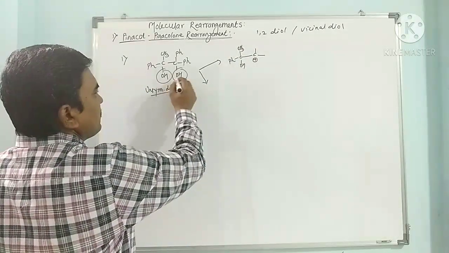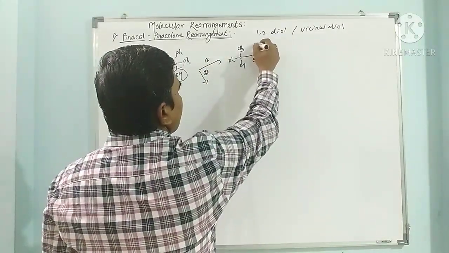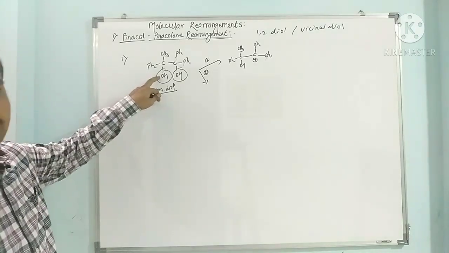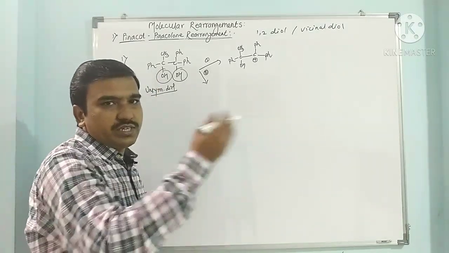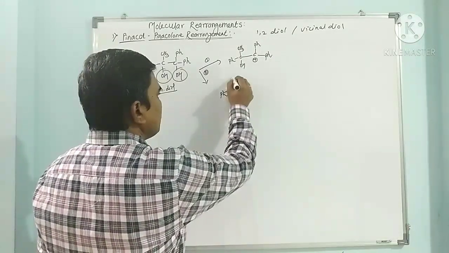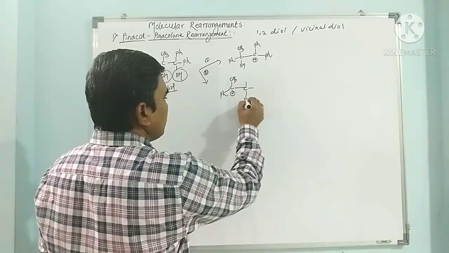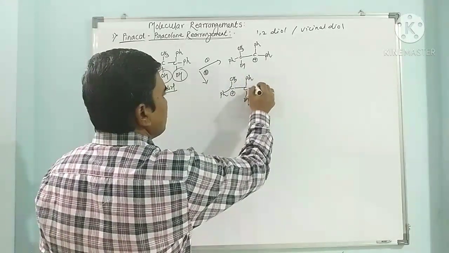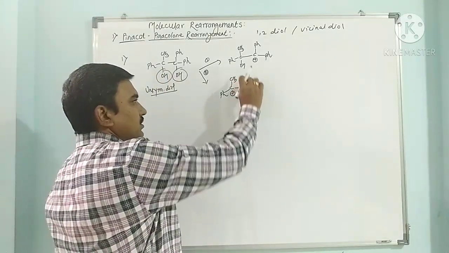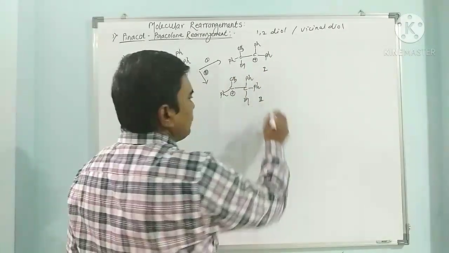If this is the one possibility, the second possibility is here, this is Ph, here this is Ph. If this OH is lost through protonation and dehydration, we get here this C plus, this is Ph, this is CH3, this is here OH as it is, this is Ph, and this is here Ph. Okay, now these are the two carbocations we get, this carbocation 1 and this carbocation 2.